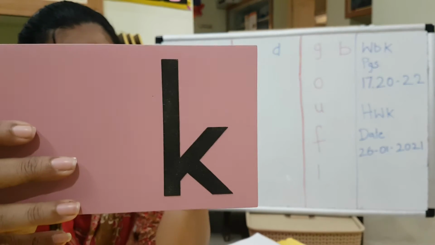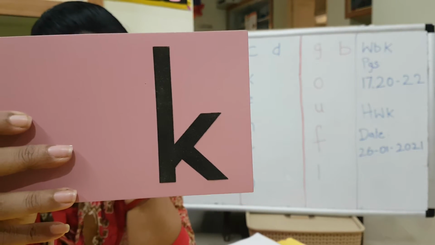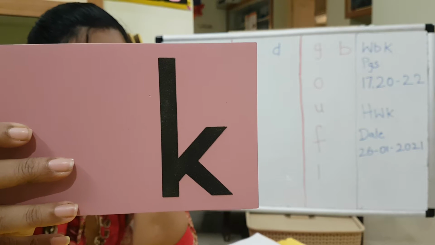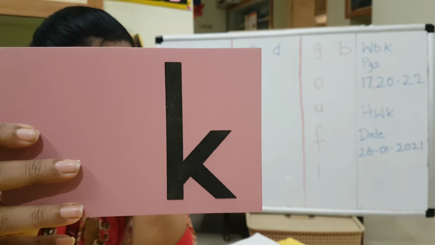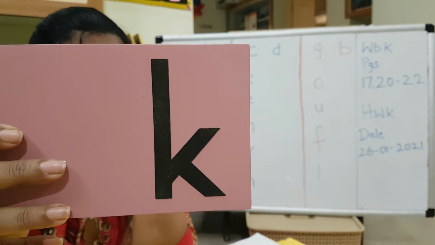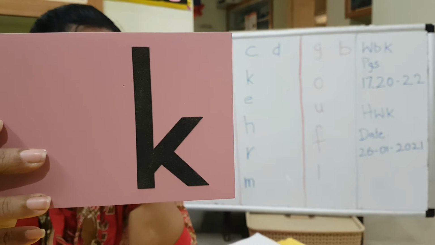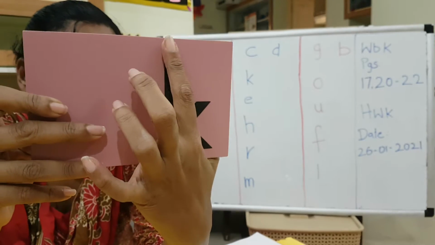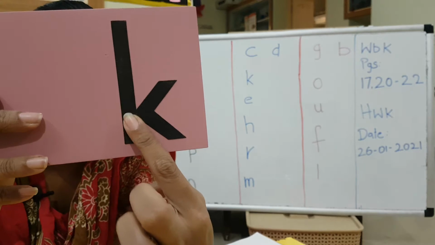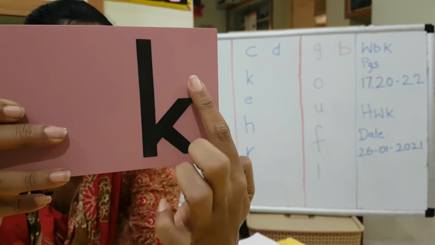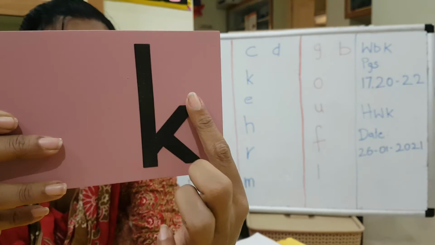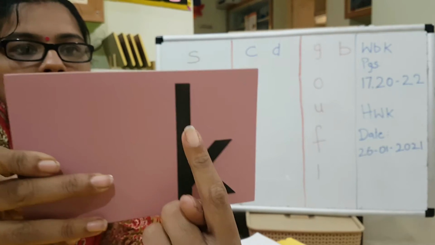Then you have another K, with the words associated: key, kite. Starting from here, go up and wait, one minute. I'll do it from the first.